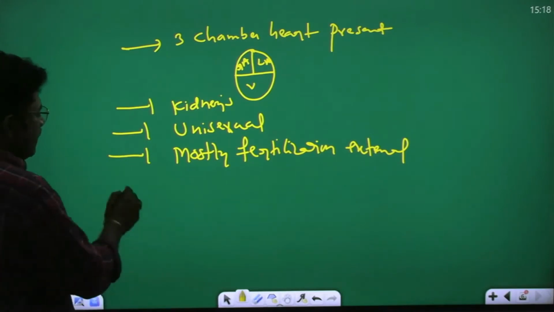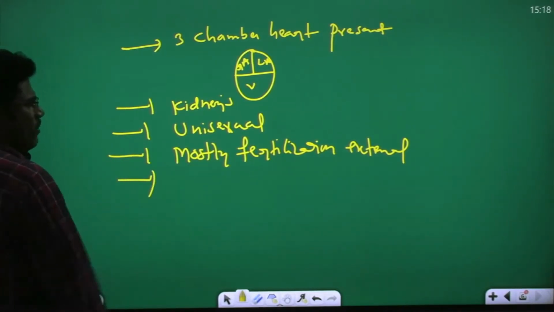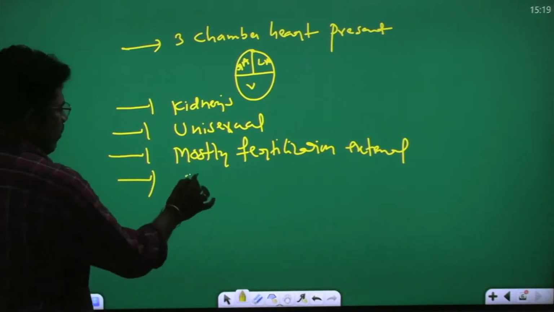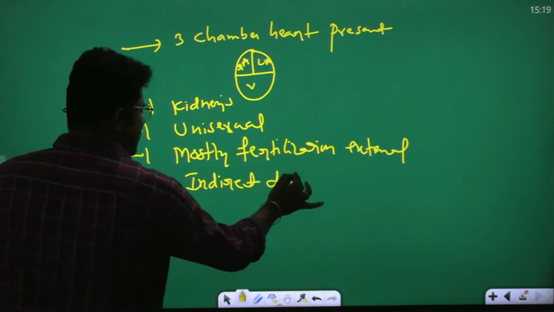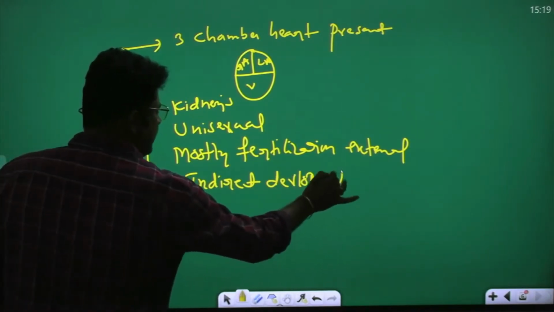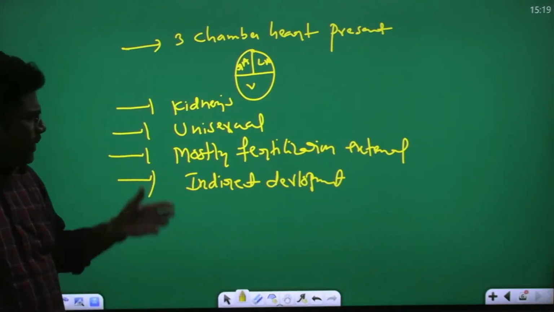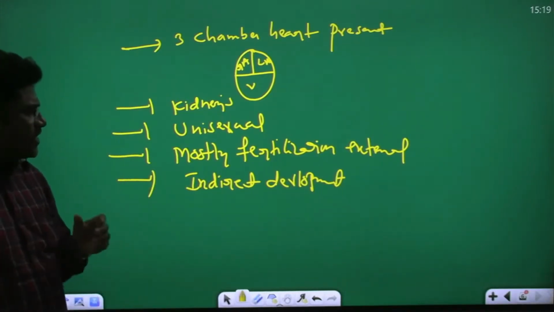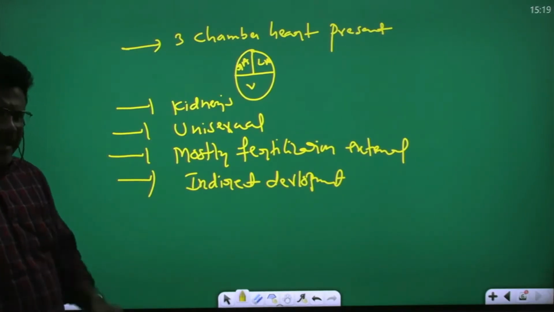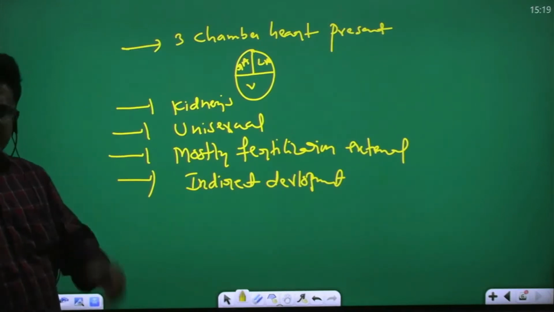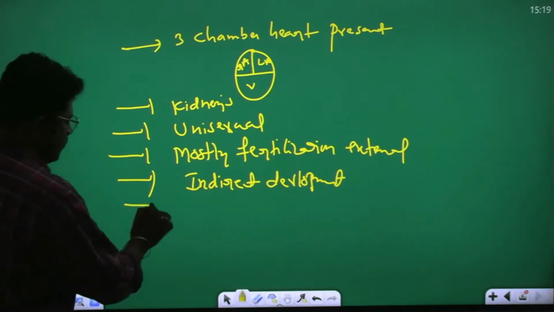So mostly fertilization is external, and indirect development occurs. They are unisexual. Excretory organs are kidneys. A 3-chamber heart is present.